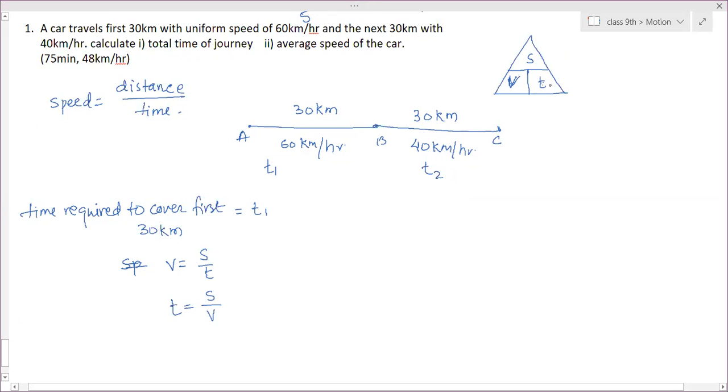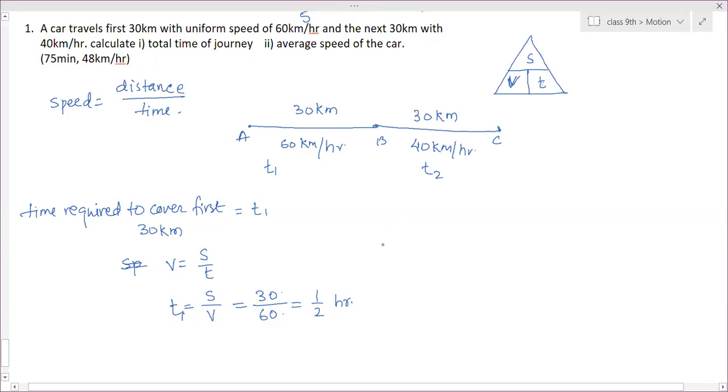Now, what is the T value? T is equal to S by V. So, S by V, what is the distance covered? 30 kilometer. And what is the speed? 60 kilometer per hour. So it is 1 by 2 hours. Because this is kilometer and this is kilometer per hour, the kilometer gets cancelled and the hour value will be left. Now, T1 is equal to 1 by 2.